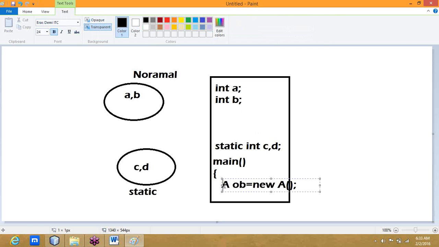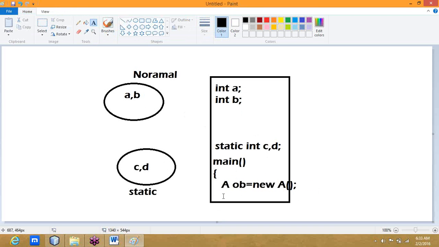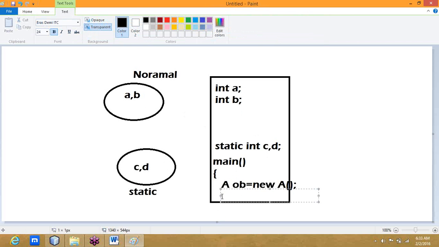After declaring the object, what happened? The A and B values get loaded into memory and get their values. If suppose I created one more object, what's happened?